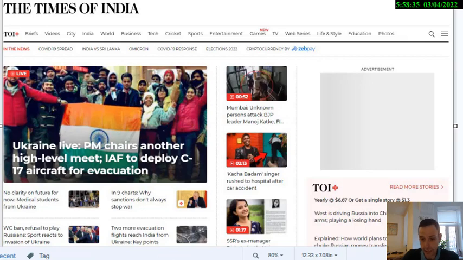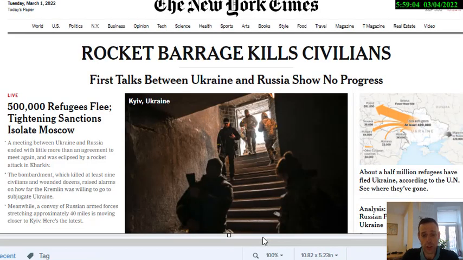But today we're going to have a look at the New York Times, and we're going to start by looking at the English version of the New York Times, and then we'll compare the English version of the New York Times today, or for this day, with a slightly earlier version of the New York Times in English, and lastly we'll look at the New York Times in Chinese. So here it is. The New York Times on this particular day made the decision that the biggest news of the day to put on the front page was a rocket barrage that kills civilians.